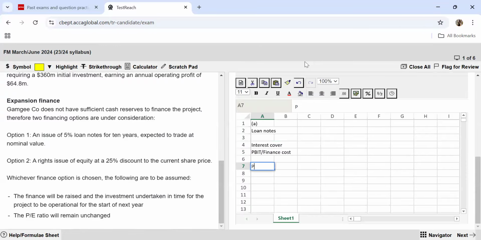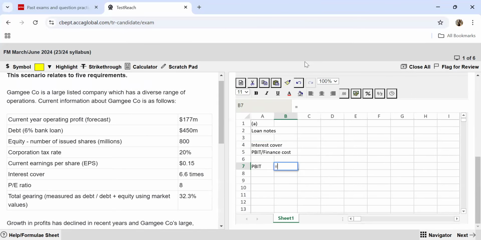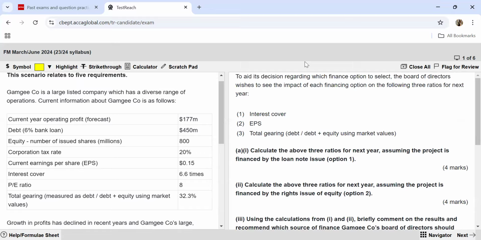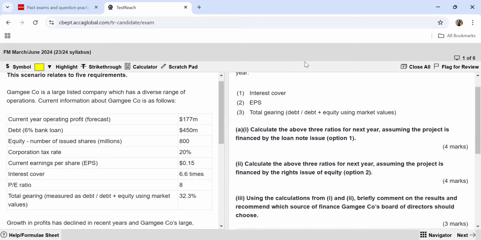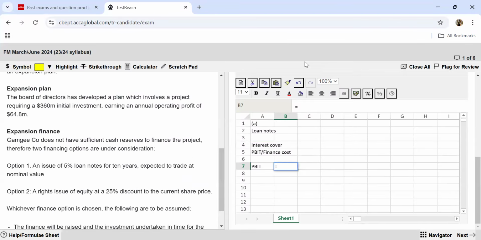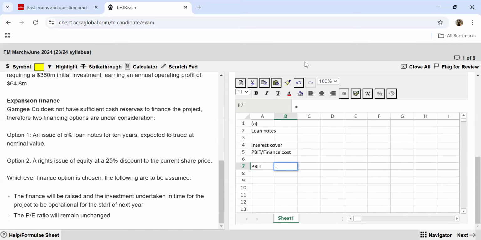So the very first thing that I need is my PBIT. For the calculation of my PBIT, I'm going to have a look at what is given to us in the question itself. So we have the current year's operating profit. This is forecast at 177. Now, if we are calculating these ratios for the next year, see, the question says the three ratios for the next year. So if we want to calculate these ratios for the next year, we are going to assume, like the assumptions are telling us, that it is going to start from the next year.